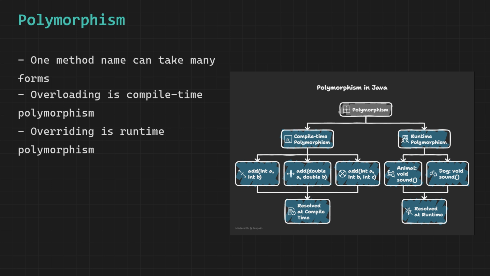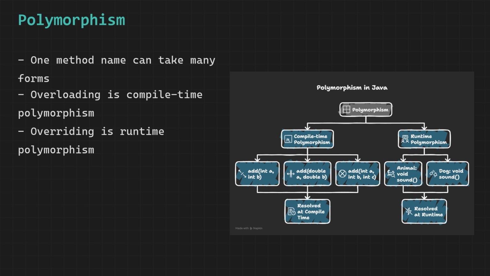Compile-time polymorphism, also called static polymorphism, is achieved through method overloading. This means you write multiple methods inside the same class that all share the same name but have different parameters, either a different number of parameters or different types. Java figures out which version to call based on the arguments you pass at the moment of the call, and this decision happens at compile time before the program ever runs.